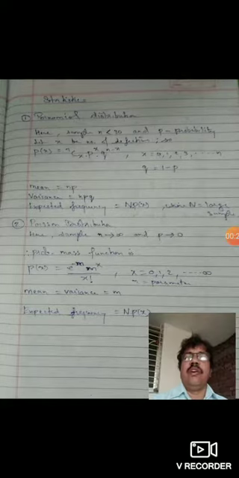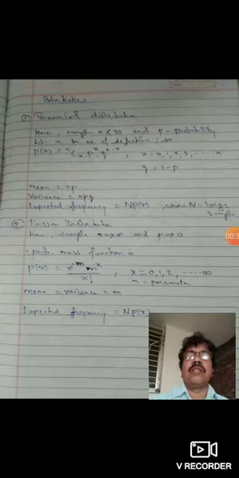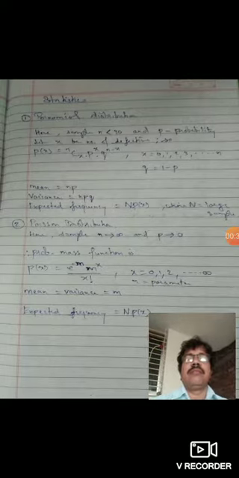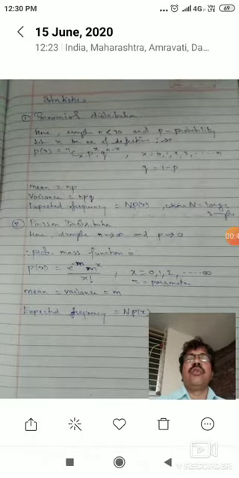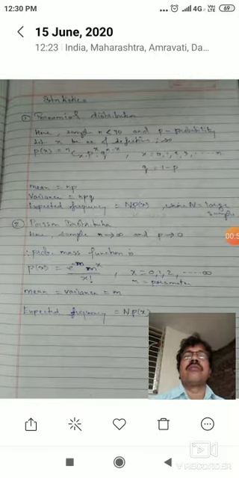If you have learned about probabilities in 10th and 12th, now here we are going to know the probability by using some distributions, and the first one is the binomial distribution.